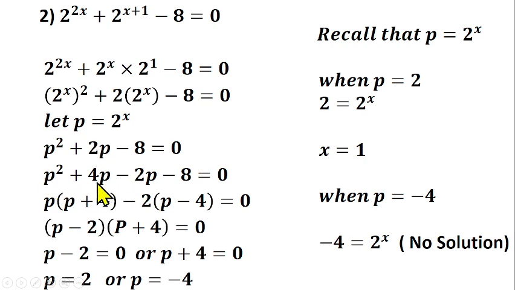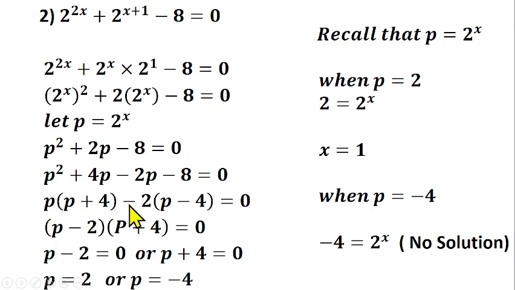Now we can factorize this and factorize this. Something is common to this and this, which is p into bracket p plus 4. Something is common here as well. Minus 2 is common. So you have minus 2 into p plus 4, because minus 2 into minus 2p will give us p, and minus 2 into minus 8 will give us plus 4, equals to 0. Because this bracket and this bracket are meant to be equal. So this is a typographical error as well. This is plus, not minus.